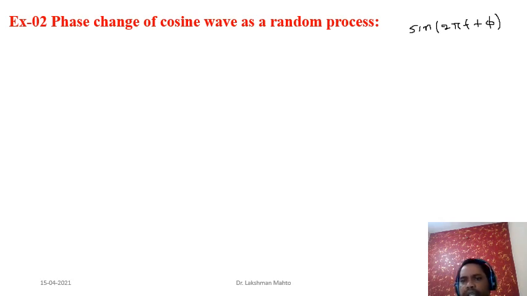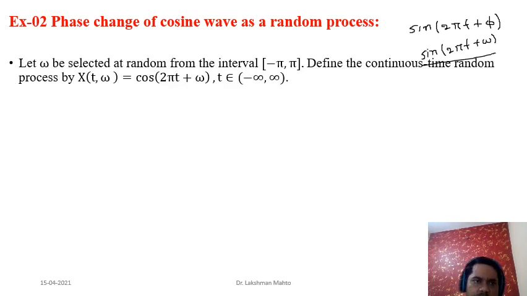That is the phase. So here we are saying that this phase is not a fixed number. In its place we take a random variable, a random outcome: sine of 2 pi t plus omega. So here we can observe that the phase is actually random in nature. This is a signal with random phase. So omega again, what is the domain of omega, where omega is having positive probability? That means non-negative probability, simply we can say that.